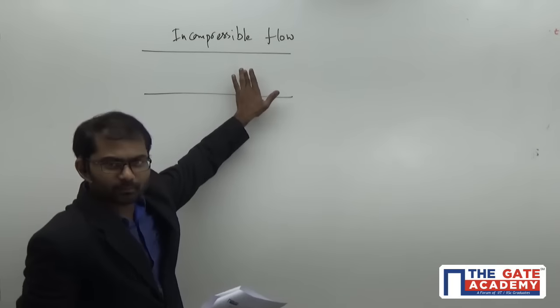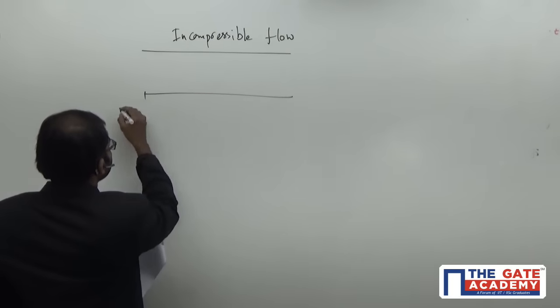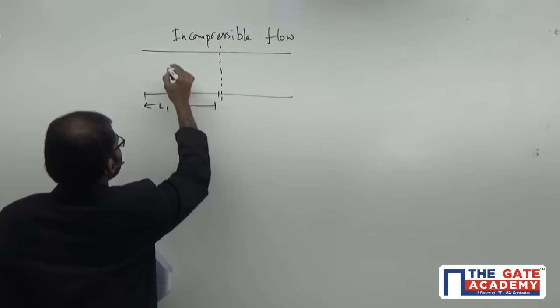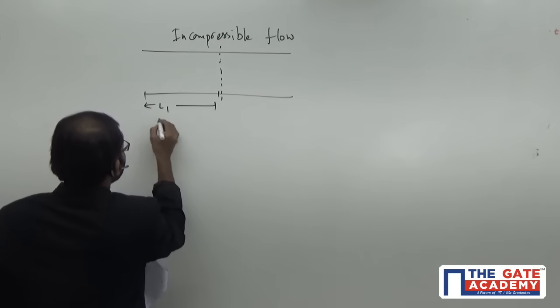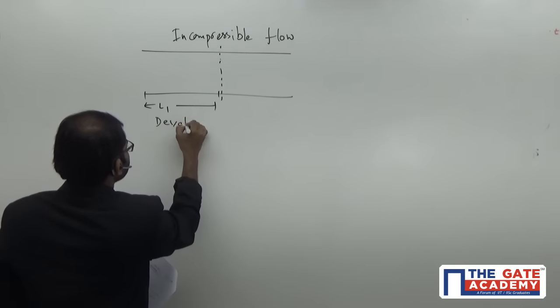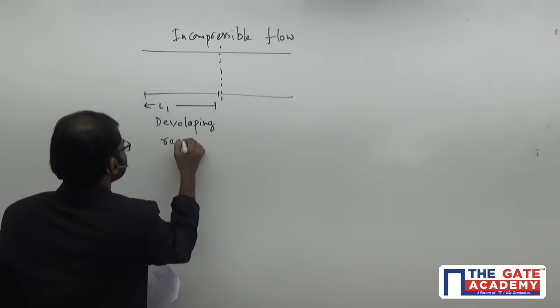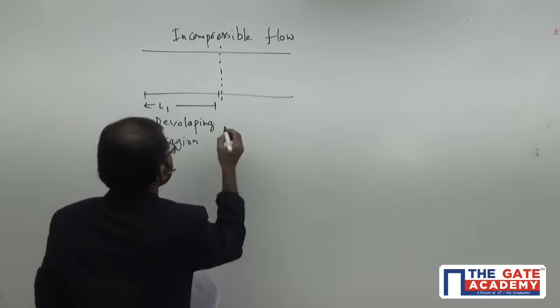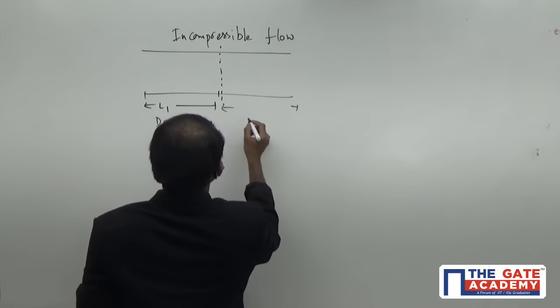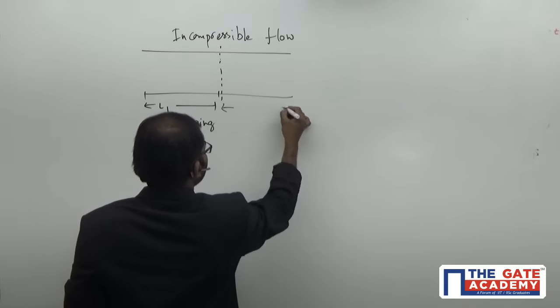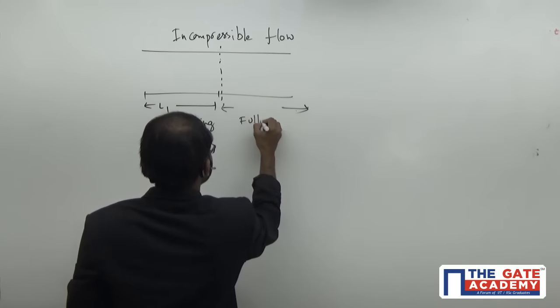Now in this case, let's assume that up to this length L1, it is the developing region. And from here the flow will be fully developed, so this will go on as the fully developed region.